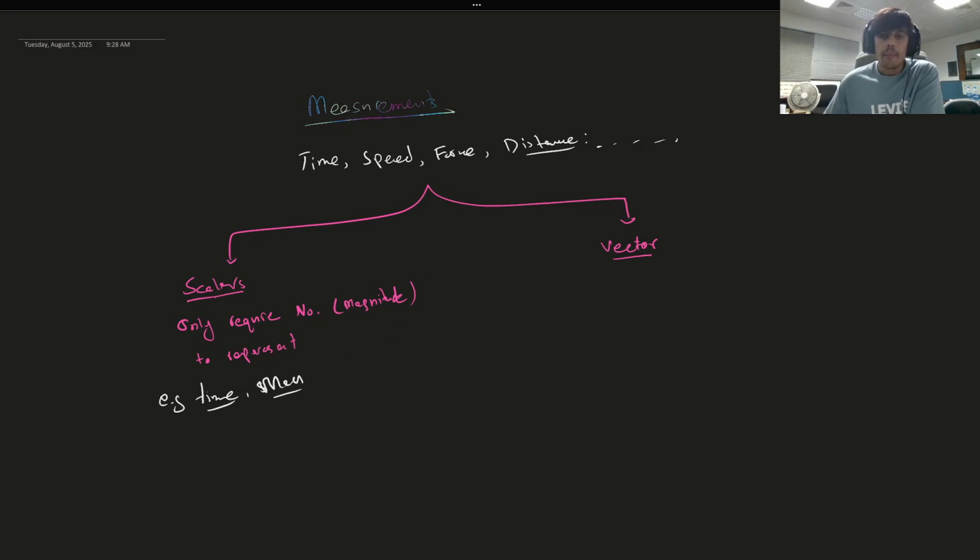But let's take an example. I have a box, and I say that I am applying a force on this box. And as a physicist, you should be able to calculate where this box moves, even if it moves. You might have heard of the word horsepower.